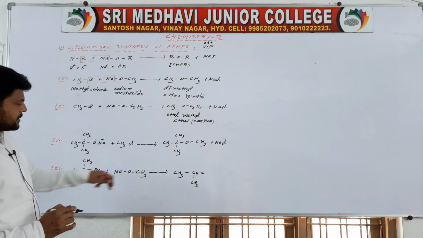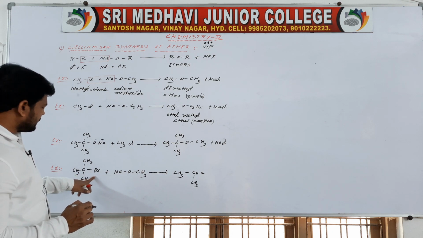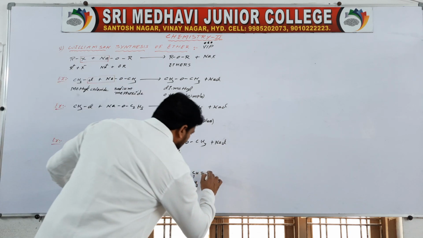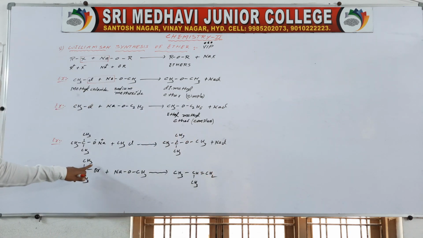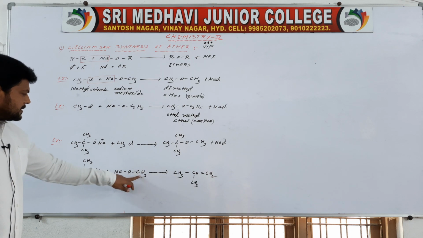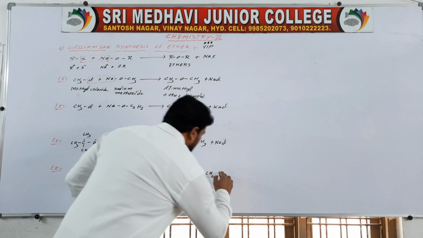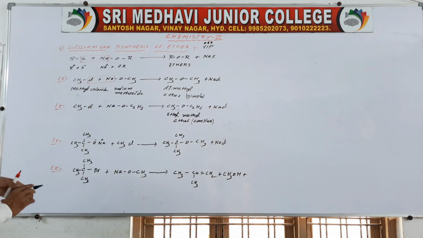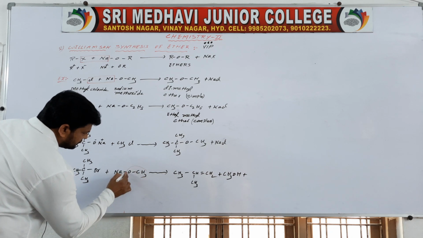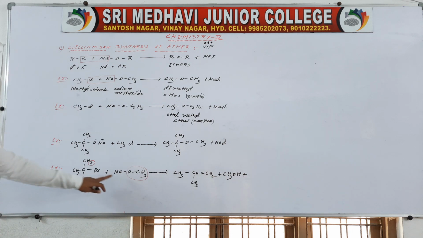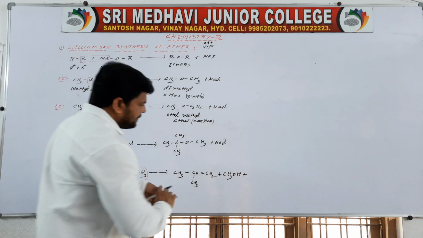H will be removed, then a double bond, CH2 is formed, and NaBr is out. Then CH3OH, methyl alcohol, is formed. Next this Na and Br, NaBr is formed.